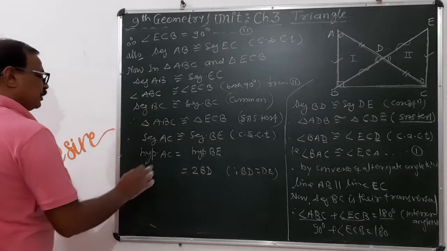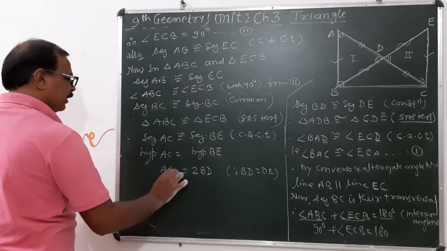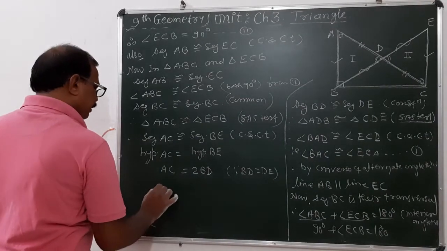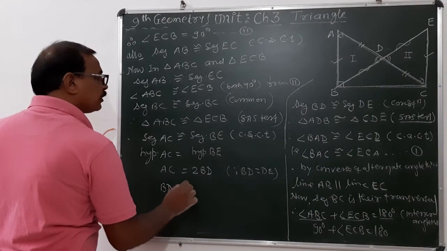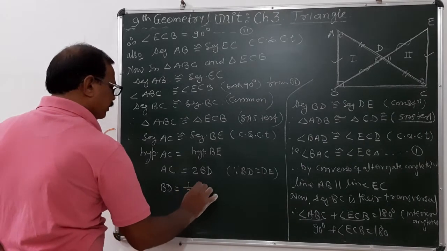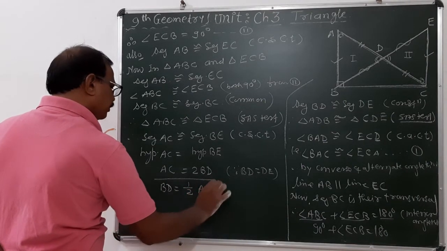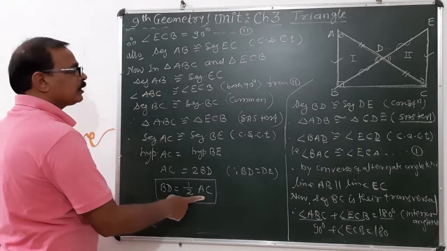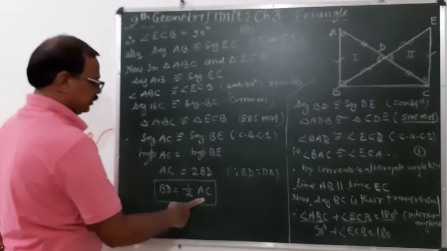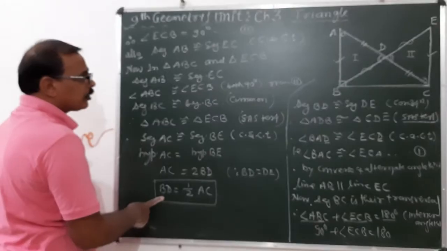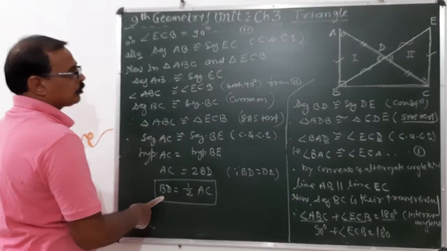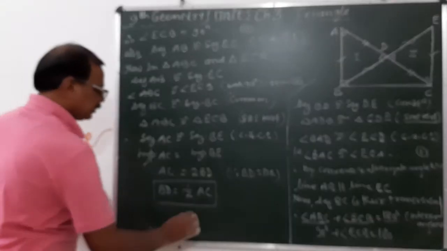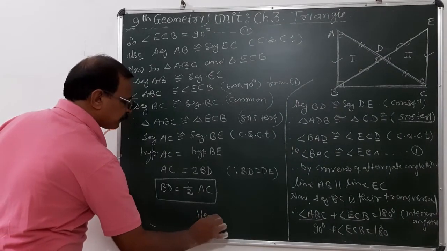So hypotenuse AC is equal to this much, and therefore BD is nothing but half of AC. Therefore BD is a median and AC is a hypotenuse, and therefore the median drawn from the vertex to the hypotenuse is half of the hypotenuse. Yes, proof.